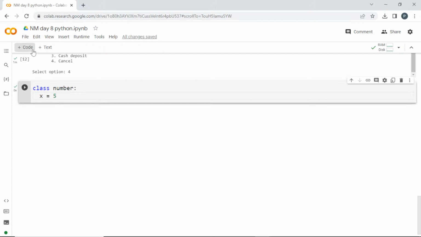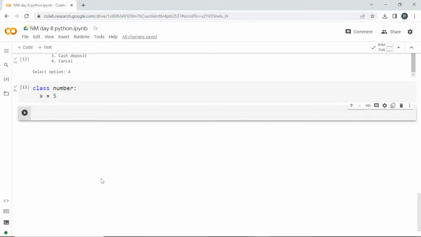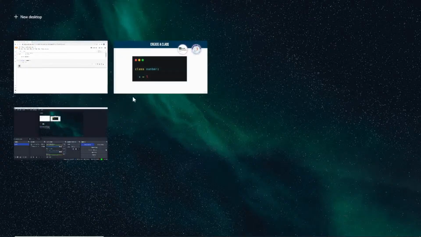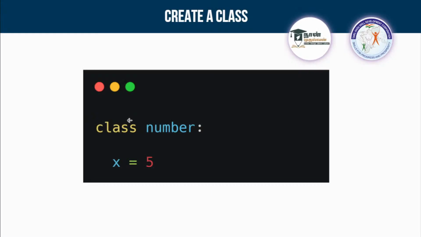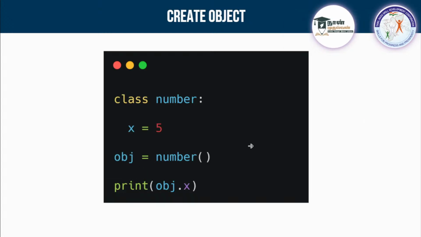Now we have successfully created a class, but how to use a class? This is what comes next. You can create a class with the help of this class keyword, but if you want to use a class, if you want to access the value x equal to 5 that you are storing, you have to create an object. So this is where the object comes into play. We are creating a class, but if you want to use it, then you have to create an object.